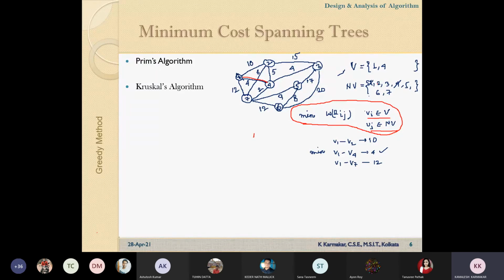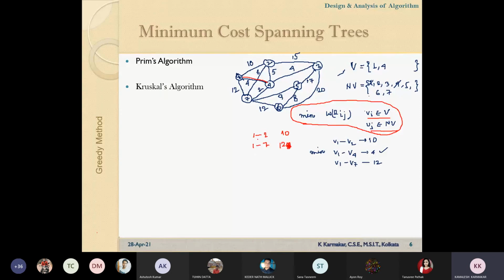Is there any connection with 2? Yes, sir. 1, 2, what is the cost of this? 1, 2 is 10. Okay, now 1, 3 is not connected, 1, 5 is not connected, 1, 6 not connected, 1, 7 is connected, its cost is 12.